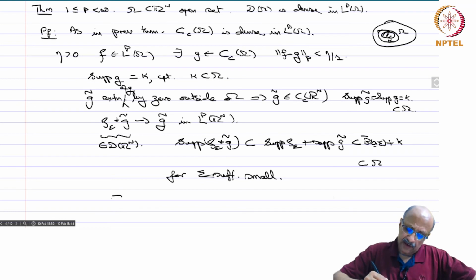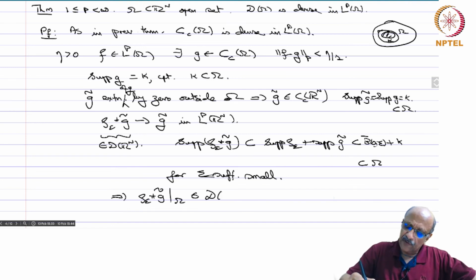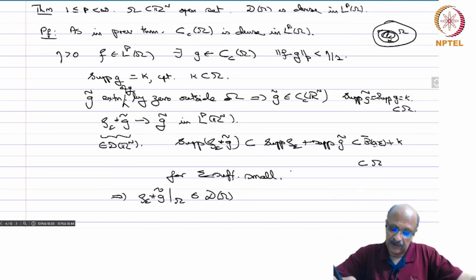So you have that rho epsilon star G tilde restricted to omega belongs to D of omega, because it is a C infinity function and the support is contained in omega.